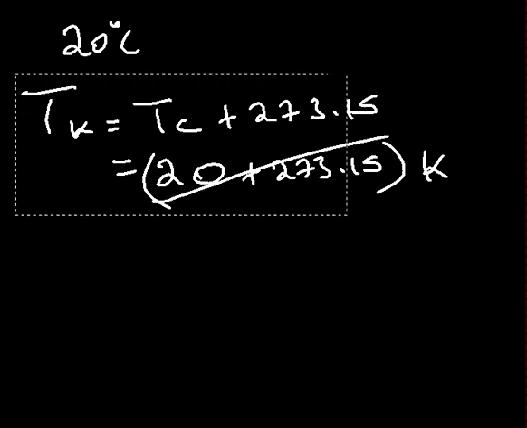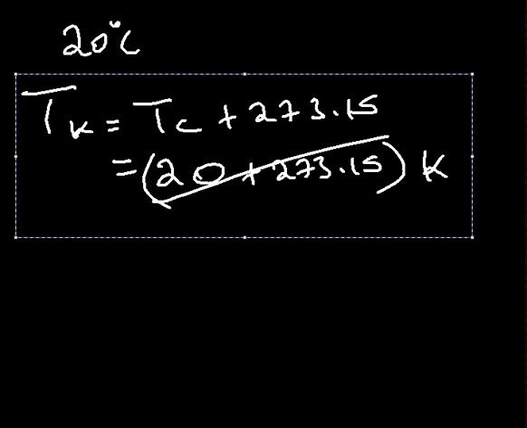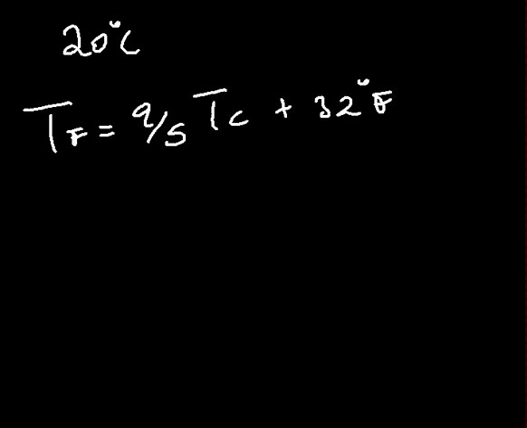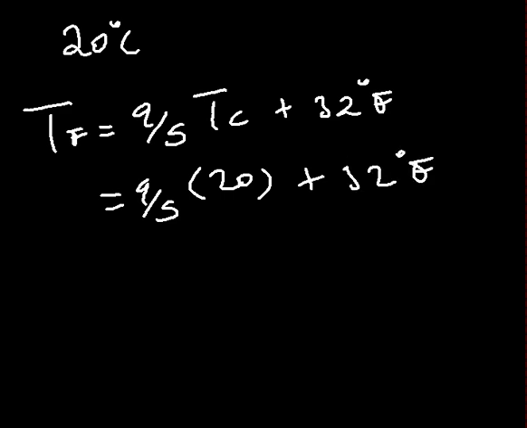And how about 20 degrees Celsius in the Fahrenheit scale? How should you have it? The principle behind: temperature in Fahrenheit is given as 9/5 times the temperature in degrees Celsius plus 32 degrees Fahrenheit. So in that case we'll have 9/5 times 20 plus 32 degrees Fahrenheit.